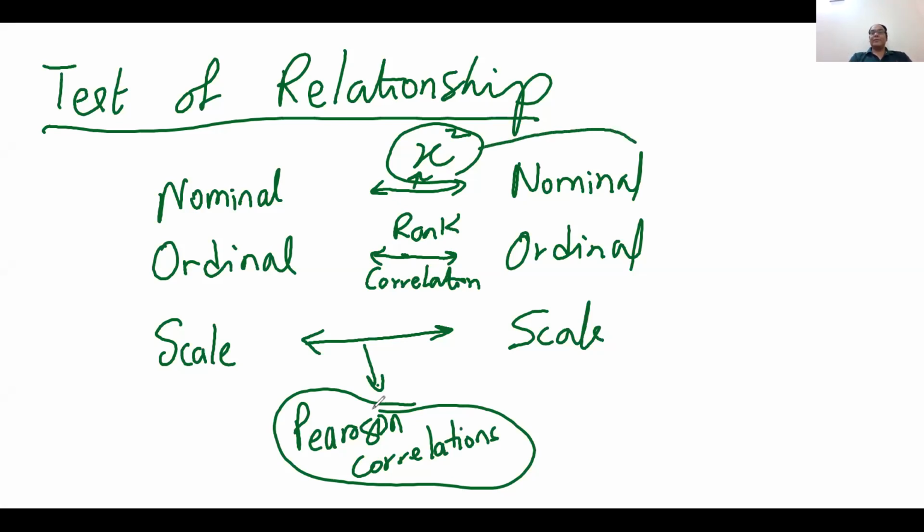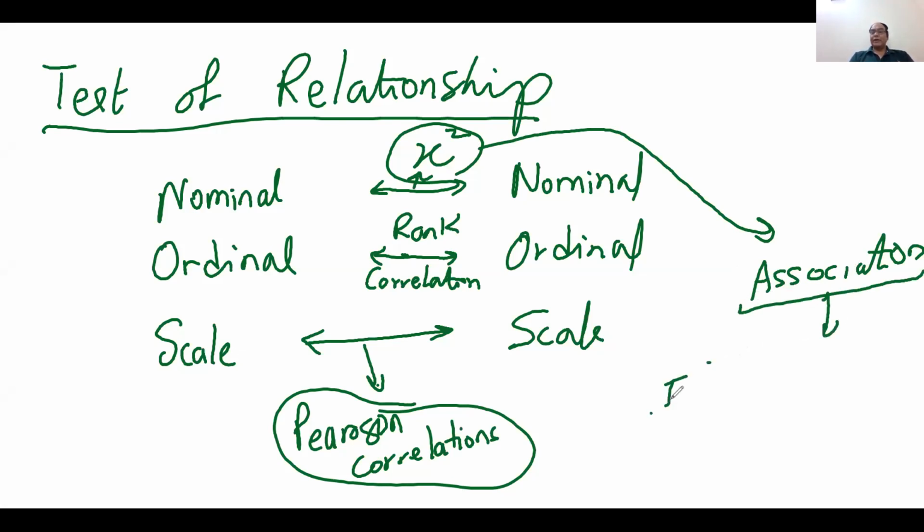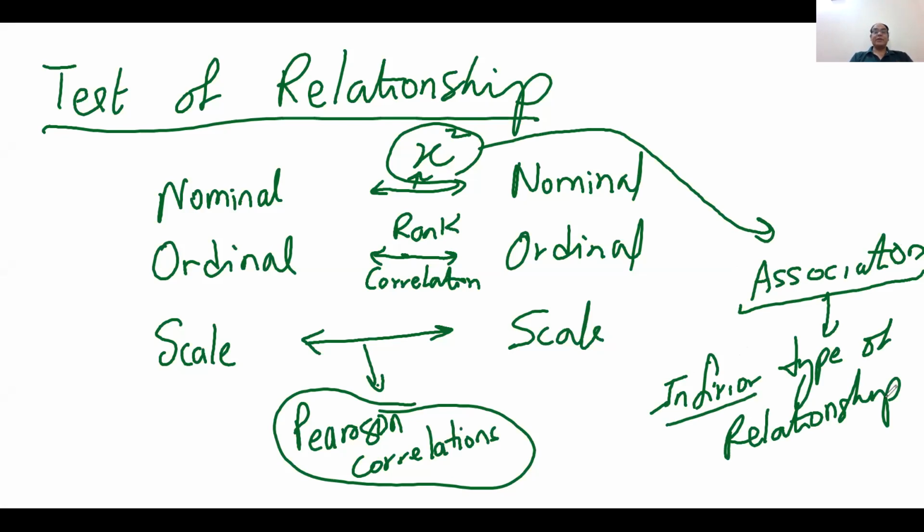Chi-square is known as the measure of association. And association is a low quality relationship, or I call it an inferior type of relationship. Why is it inferior? Because we are measuring the relationship between nominal variables. Similarly, ordinal and ordinal is also inferior, but it is superior to association and inferior to Pearson.